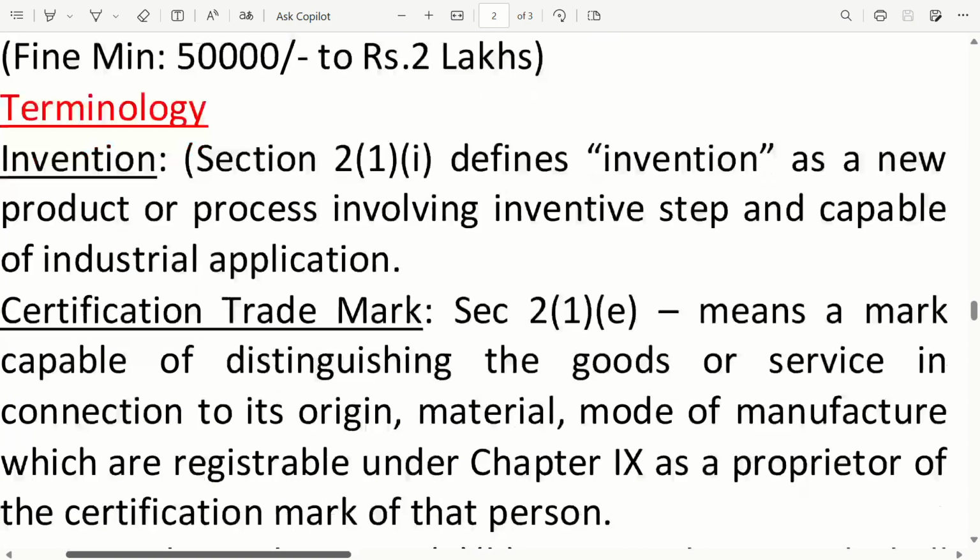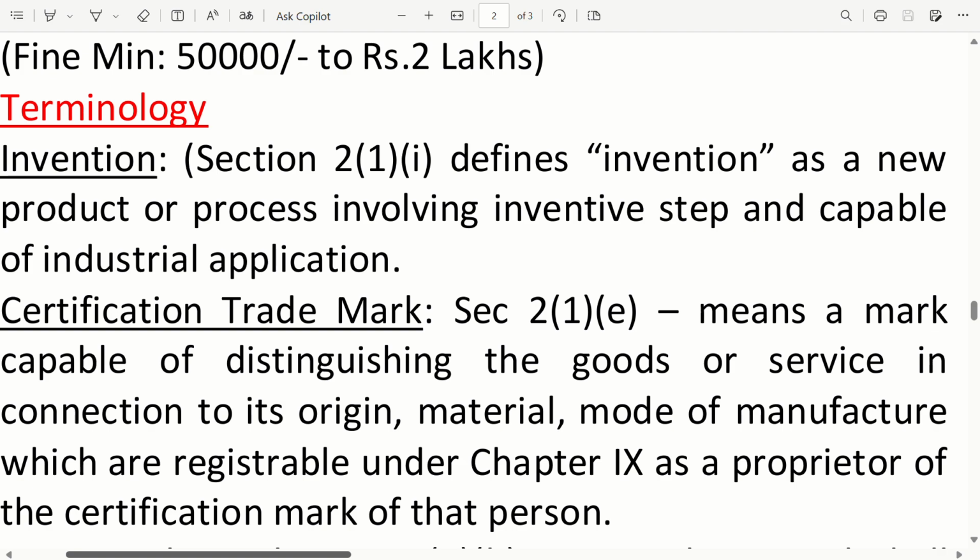Terminology. Invention. Section 2, subsection 1, clause 1 defines invention as a new product or process involving inventive step and capable of industrial application.